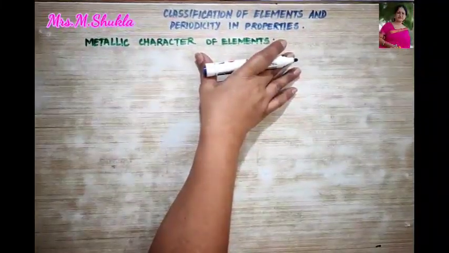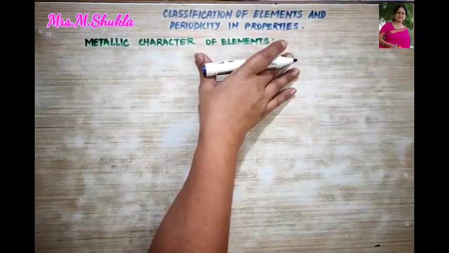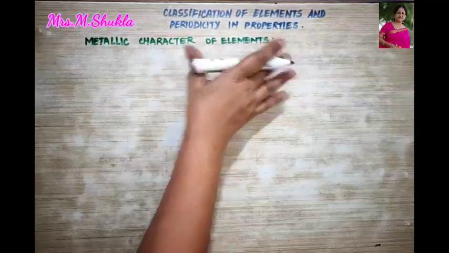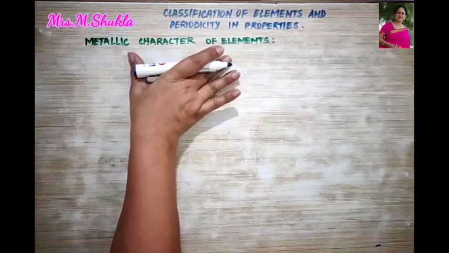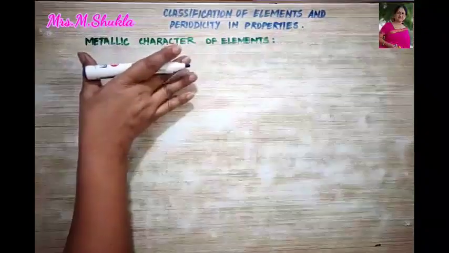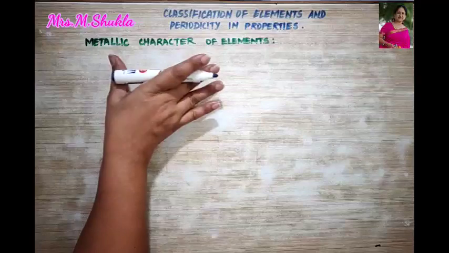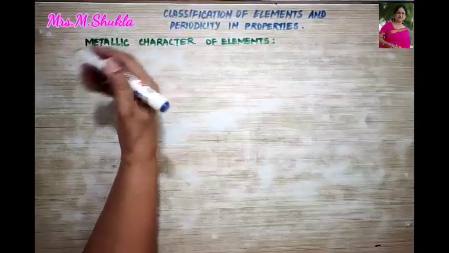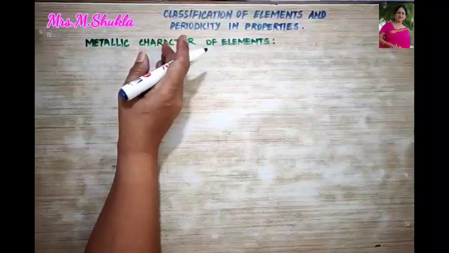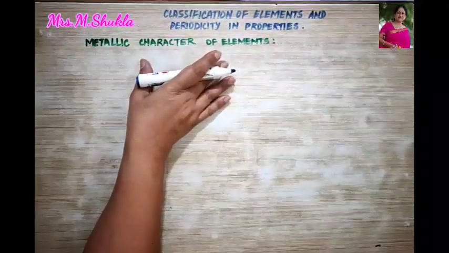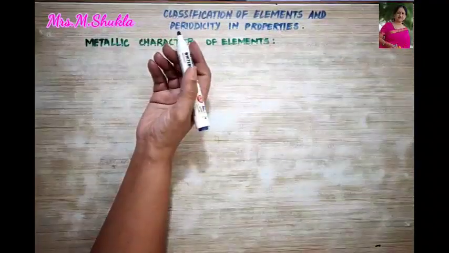Today we are going to talk about certain more trends of the periodic properties in the periodic table. So we are going to first start to talk about the metallic character of the elements. But firstly, what is a metal? An element is called a metal when it easily loses one or more electrons from its outermost orbital. That is, metals always lose their valence electron.